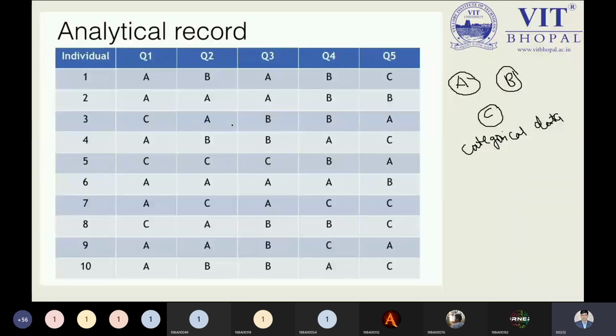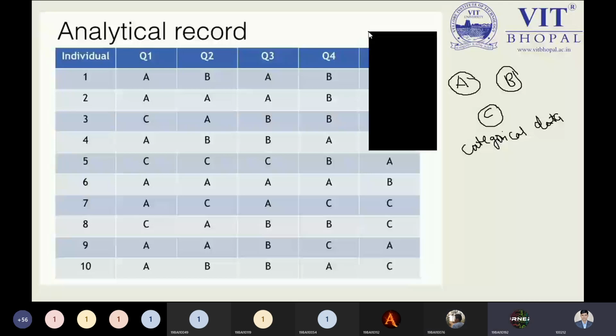Tell me the analytical record we have. Step by step, I'm asking. Just tell me right now. The problem is clear. Just tell me, speak something over here. Tell me right now. Yes, sir, clear.